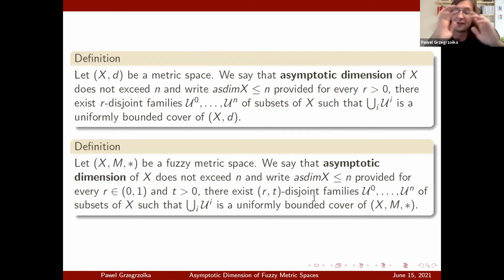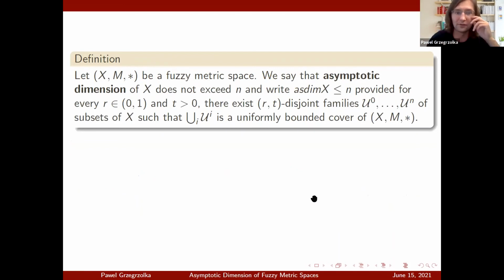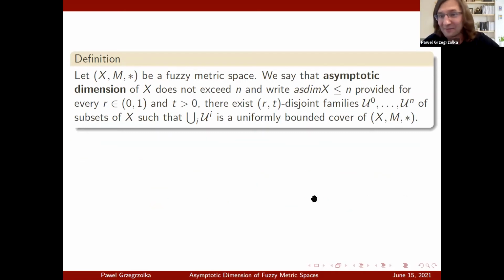So now the question is, how do these two relate to each other? So let me move on to that. There's the definition of the asymptotic dimension of a fuzzy metric space one more time. And there is a question that you could ask. If you have a metric space, let me delete it for a second, if you have a metric space, that metric space induces a fuzzy metric space.